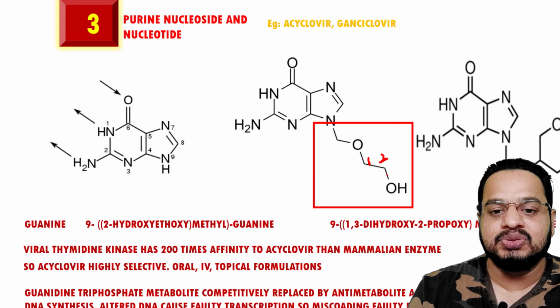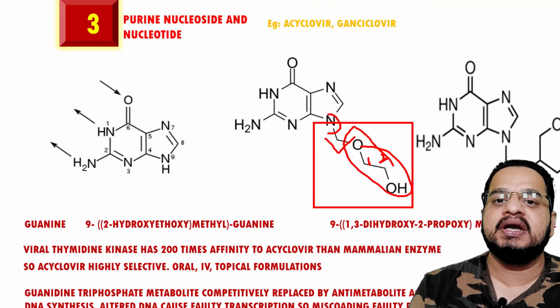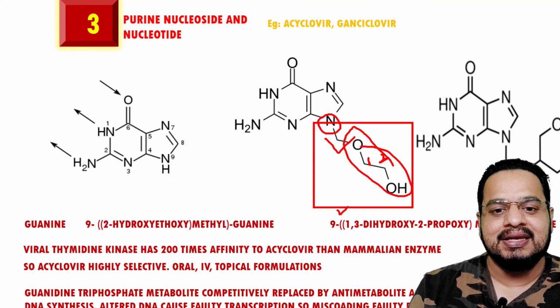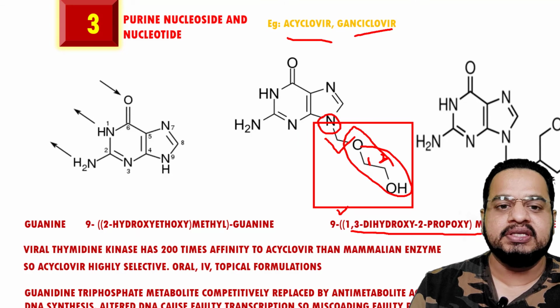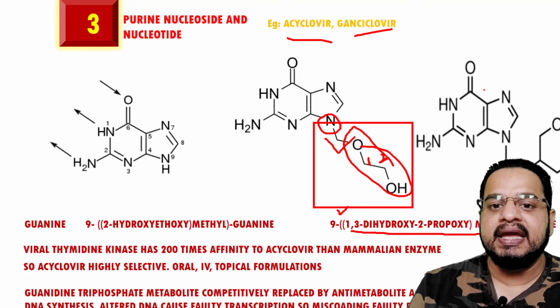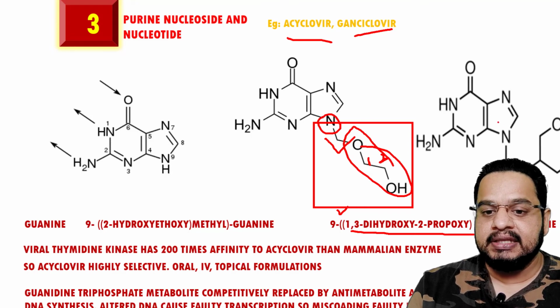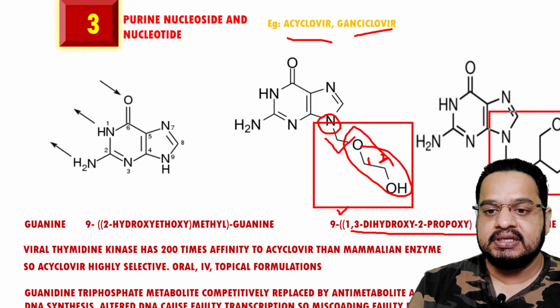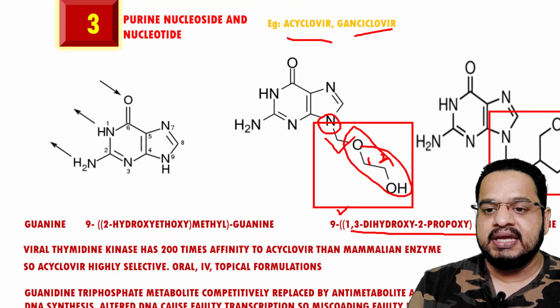What is this acyclic sugar? 1, 2. That is the 2-hydroxyethoxymethyl. So this particular group is attached at the 9th position. Got that? So acyclovir and ganciclovir. In case of ganciclovir, what is the side chain? This is the side chain. It is 1,3 dihydroxy.